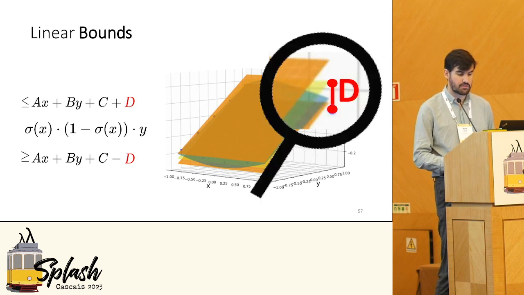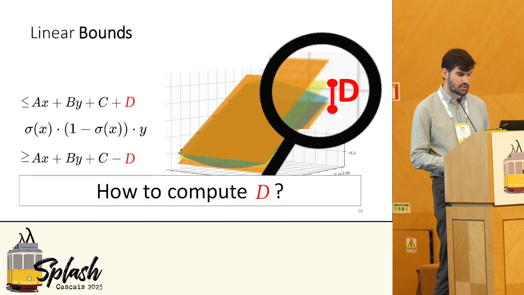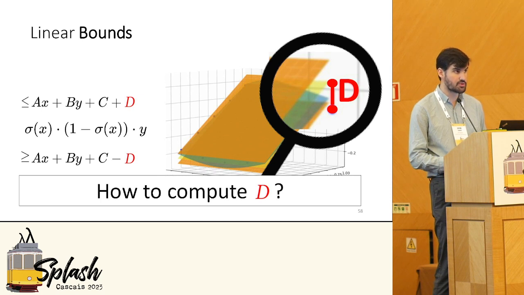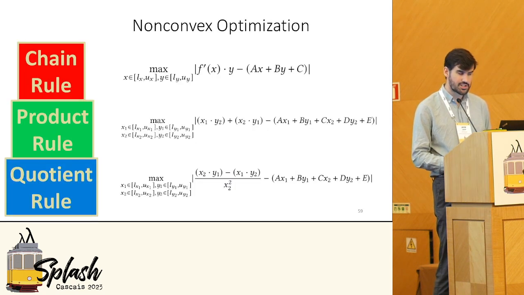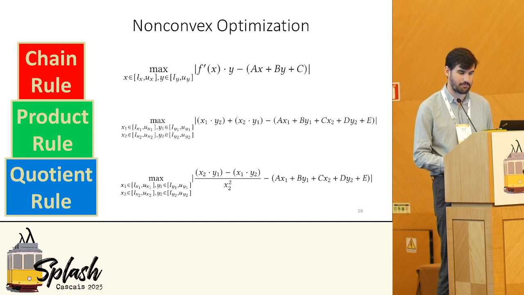The trouble is we have to solve for this d here, because this d governs the amount of offset for the bounds. And notice that the bounds are parallel to the plane that linear regression finds. Hence, the shape is actually a zonotope. So the question then becomes, how do we compute this d? And I'll stress that this is the most important question in order to establish the soundness guarantees for our abstract interpreters. Well, this is not so easy because this is actually a challenging non-convex, nonlinear, multivariate constrained optimization problem.